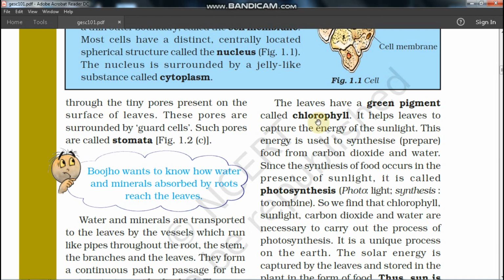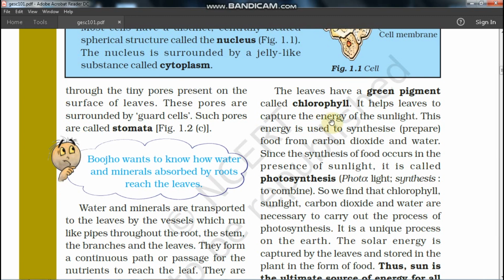So it helps the leaf to capture the energy of sunlight. Actually, what they do is capture the sunlight energy and convert it into chemical energy, so that it can be used to synthesize food. And again, this energy is used to synthesize or prepare food from carbon dioxide. The food they prepare, we call it glucose.